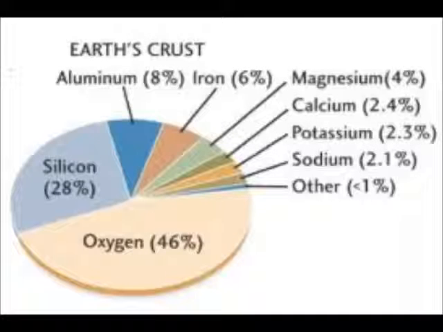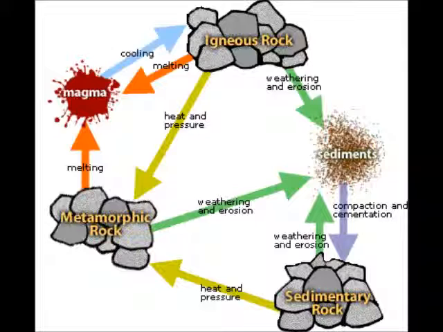Rocks are made of minerals and are formed by heat or pressure. Only about 8 elements make up the bulk of rock-forming minerals, and the 2 most common elements in rock-forming minerals are oxygen and silica. The rocks that are formed from minerals are eventually broken down by chemical and physical processes to form sediment. Sediment is then affected by heat or pressure to form new rocks.